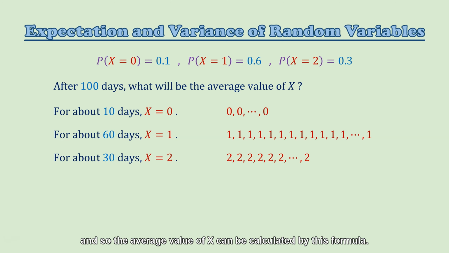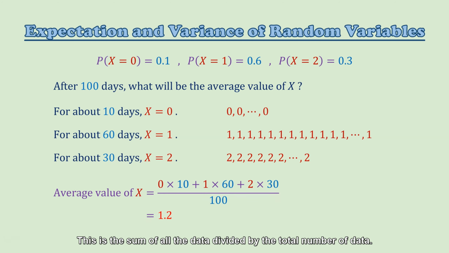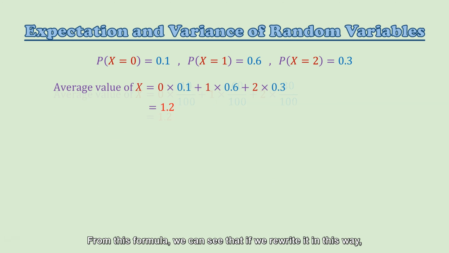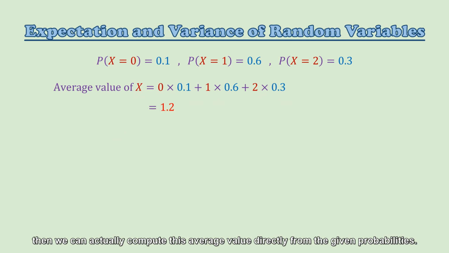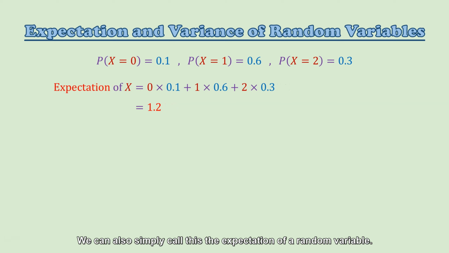And so the average value of x can be calculated by this formula. This is the sum of all the data divided by the total number of data. From this formula, we can see that if we rewrite it in this way, then we can actually compute this average value directly from the given probabilities. In probability theory, this average value obtained from probabilities is called the expected value of a random variable. We can also simply call this the expectation of a random variable.